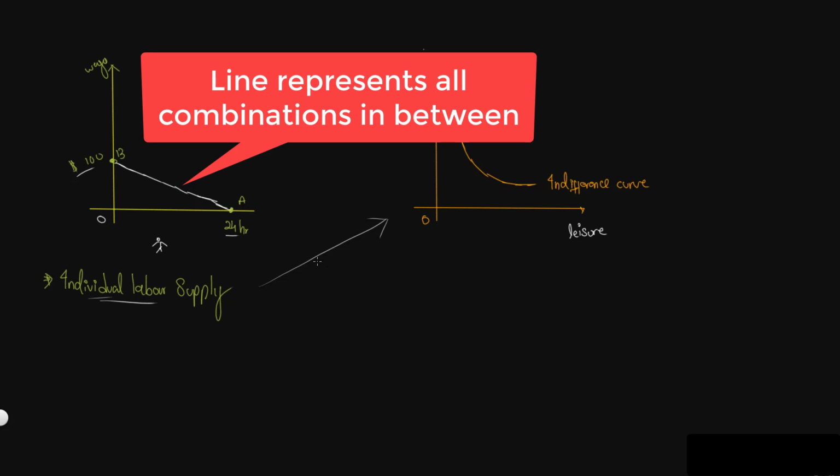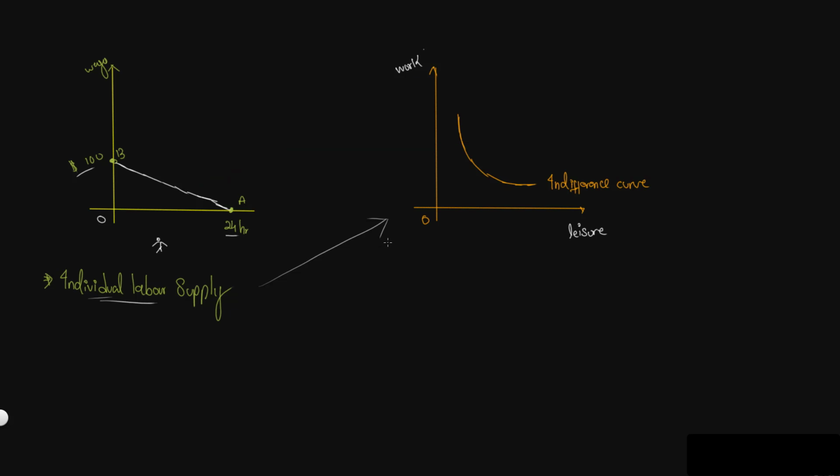Now let's take a step back and look at a microeconomics topic of indifference curve. Since this is not an indifference curve class, I won't be going into a lot of details, but I just want you to understand a few basics, because it is the indifference curve which will help us understand the individual labor supply in the labor market in classical economics. An indifference curve generally is a U-shaped curve, or a semi U, you can call it. And any point on the curve will provide me equal utility or equal happiness. So if I consume at any point on the curve, I will be equally happy.